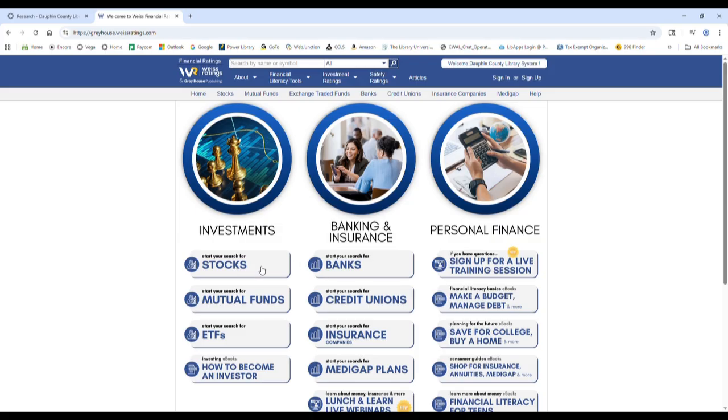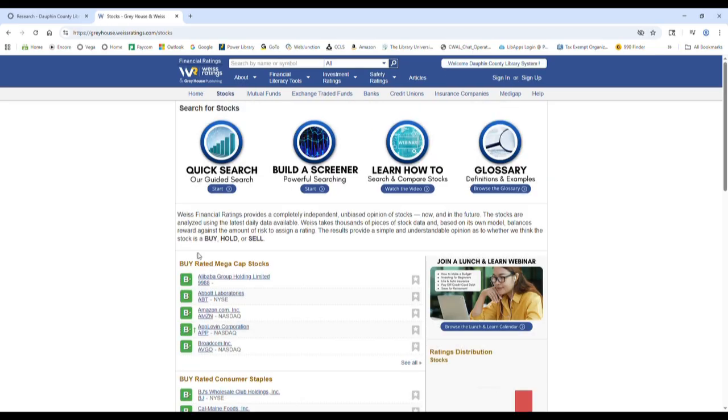And do keep in mind, there's a lot of different ways to get to the same information on this page. You can go to stocks by clicking here or up here or under investment ratings. Same for mutual funds, which can be found here and here. And then for banks and credit unions, etc., you can also find them up here at the top or under safety ratings. So while it looks like there's a whole lot of buttons, a lot of the buttons are actually just taking you to the same places. So let's go ahead and click on Start Your Search for Stocks.